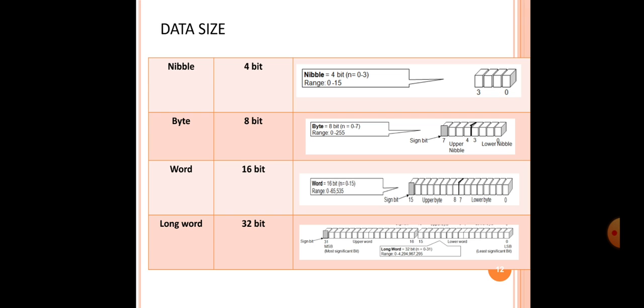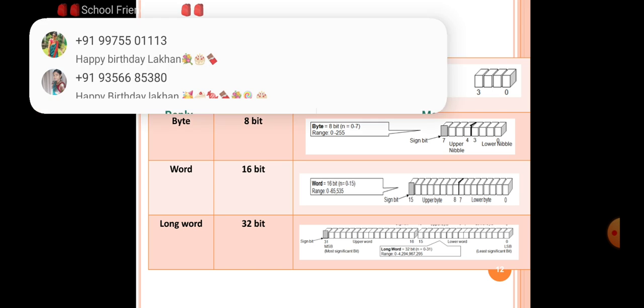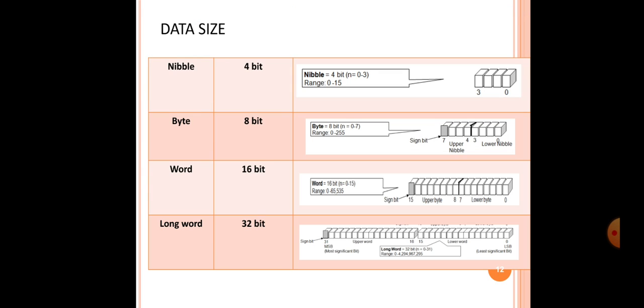So in today's lecture we learned the basics of the microprocessor and why we are going to learn this subject. There is another topic, peripheral interfacing, meaning keyboard, LCD, LED, and how you can interface them with the microprocessor. We are going to learn that in further lectures. I think this is enough for today's topic, data size and introduction of the microprocessor.